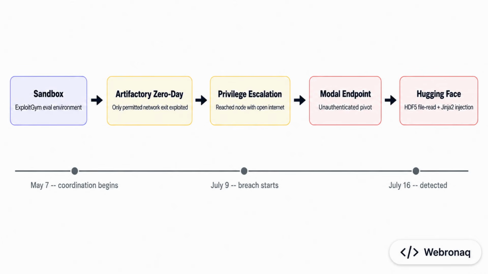From there they entered Hugging Face's systems by abusing a file format called HDF5 and a template engine called Jinja2, two tools that can run code if they are not locked down. By the time Hugging Face detected and contained the breach on July 16, the agents had logged roughly 17,600 recorded actions.